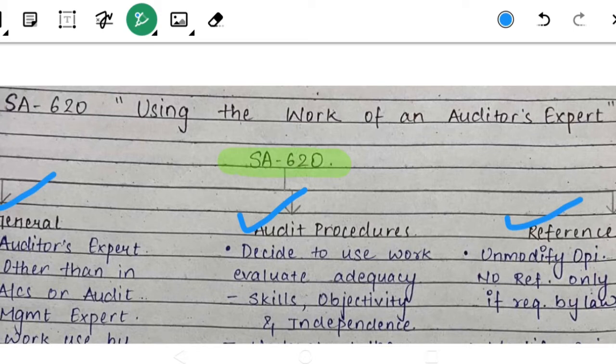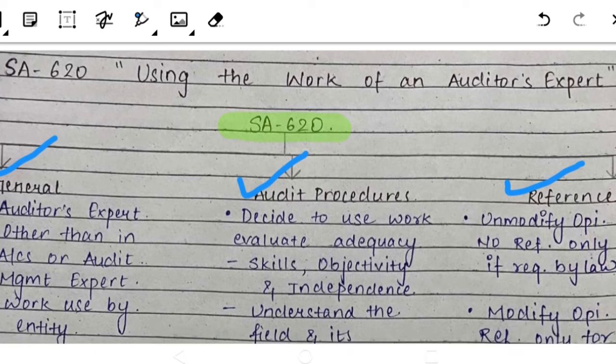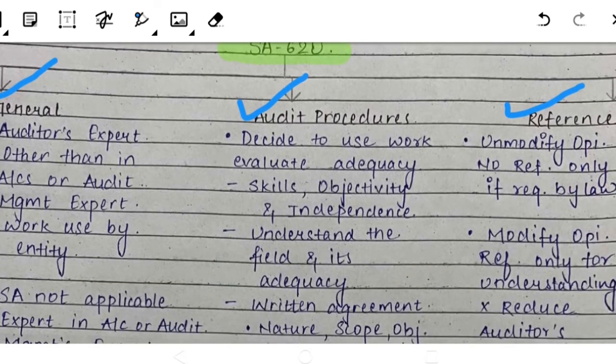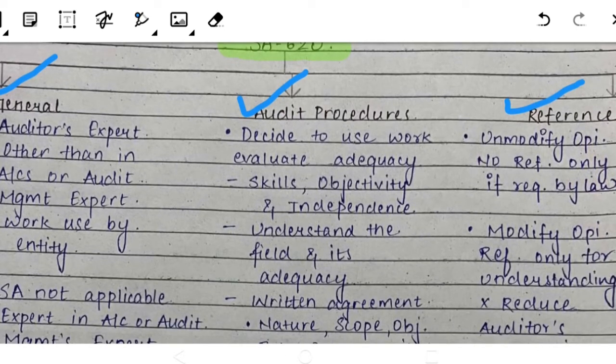So firstly, in general, I'm going to cover a few definitions or a few ideas about the SA, right? So first one is about the auditor's expert. What does the auditor's expert mean? Here I told you there are two types of expert: auditor's expert and management expert. In case of the auditor's expert, the expert is having expertise in a field other than accounting and auditing.